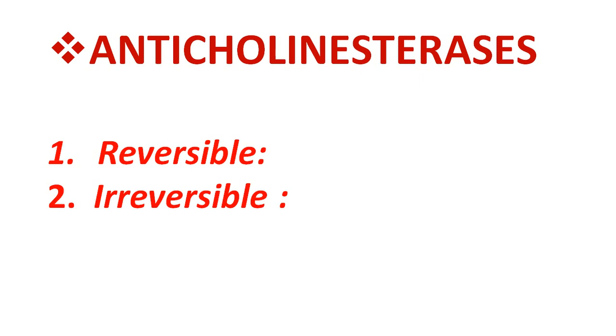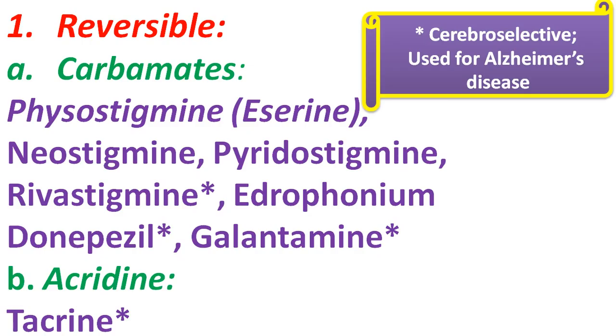So the subclasses can be memorized by the word RI. RI can be a mnemonic that can be used for memorizing the subclasses of the anticholinesterase class of cholinergic drugs.